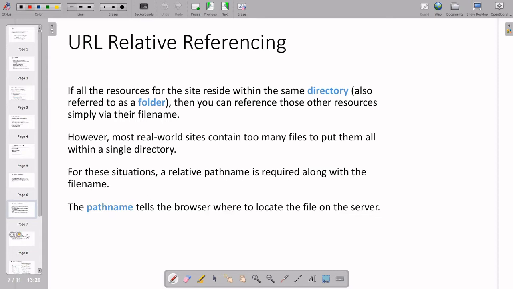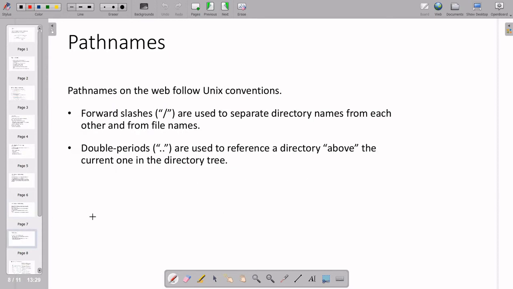And here there are two important things: one is the slash, another is the double periods, or double dots. The slash is used to go into a particular folder to find a particular file, and double dots mean you can go back to the previous folder. I will show that in the example.